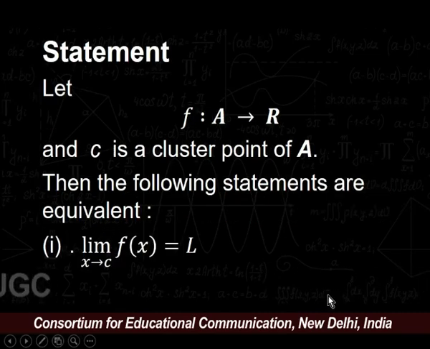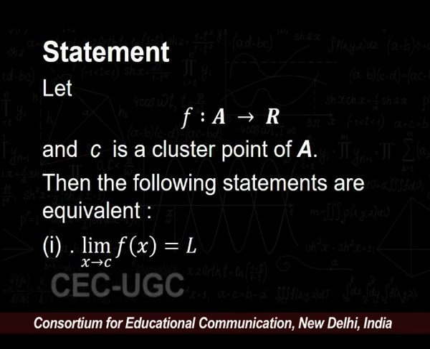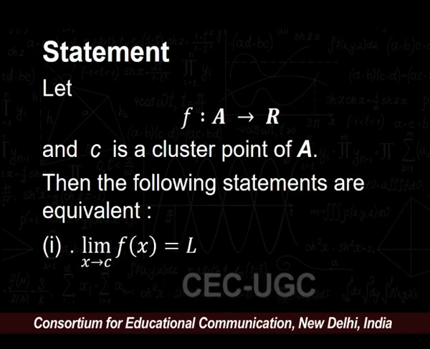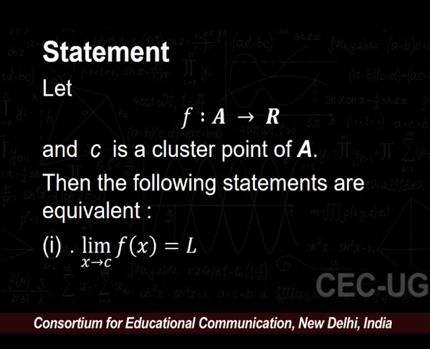Next statement: let f be a function from A to R and C a cluster point of A. Then the following statements are equivalent.